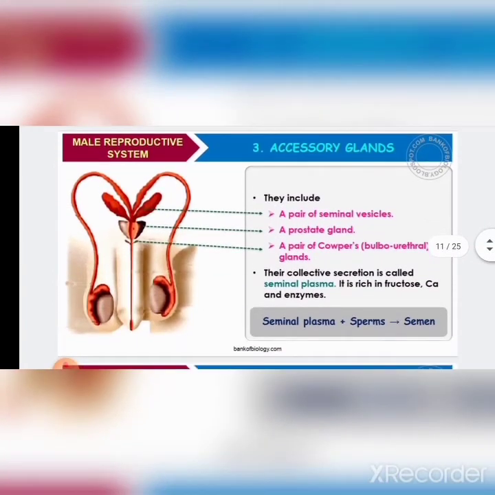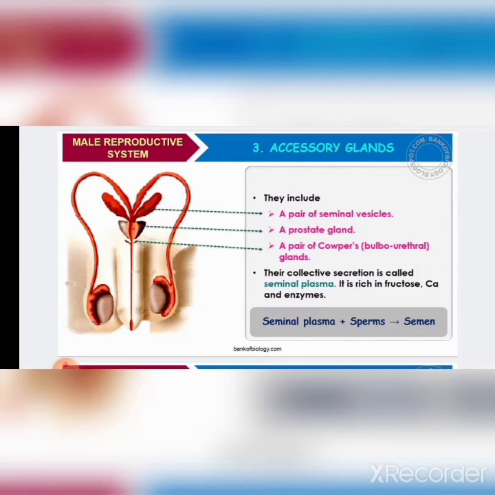So next is about accessory glands. There are 3 important accessory glands. They are the prostate gland, seminal vesicle, and Cowper's gland. Here in this picture, you can see these three glands. The Cowper's gland is also called the bulbourethral gland.